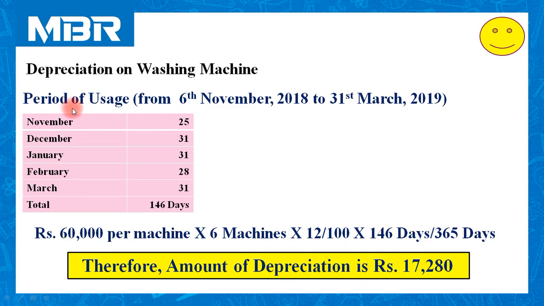First, we have completed calculation of period of usage from the date of purchase to the date of year ending. We had 146 days. Using these 146 days, we have completed calculation of depreciation at the rate of 12% on 6 machines. Cost of each machine is rupees 60,000. So amount of depreciation is rupees 17,280. For your reference, we have revised calculation of depreciation on machine.